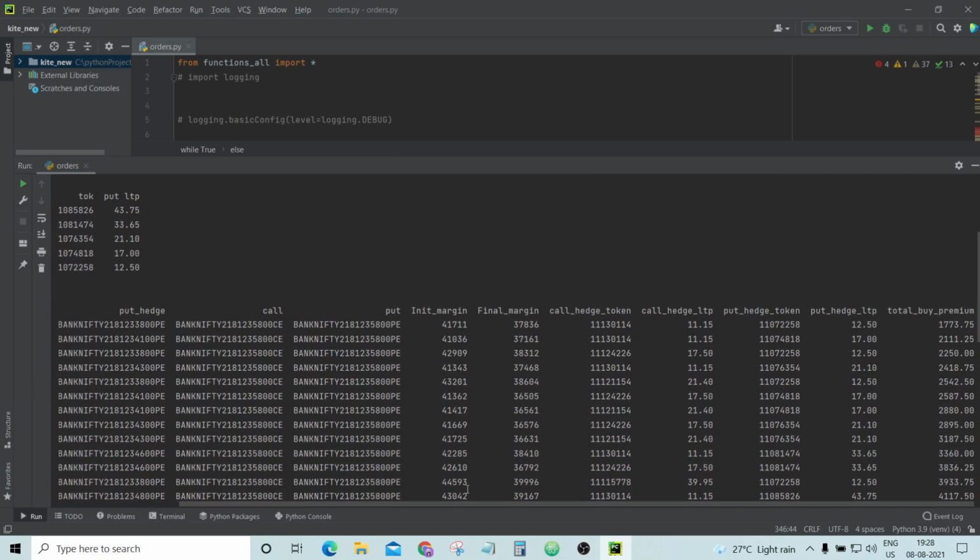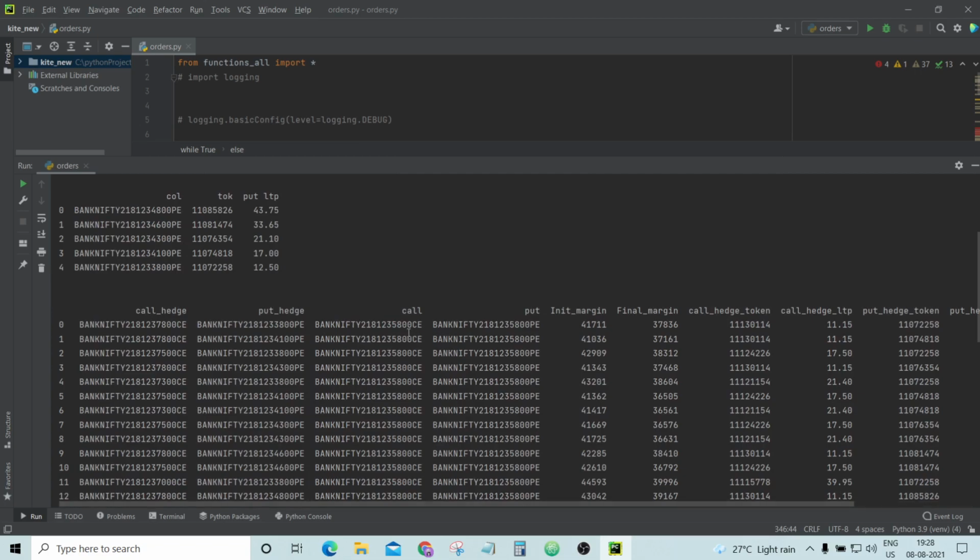Like for this first one, if I buy this 37,800 call hedge and 33,800 put hedge along with this straddle, then the initial margin required to place the order for one lot will be 41,711. The final margin blocked will be 37,836.